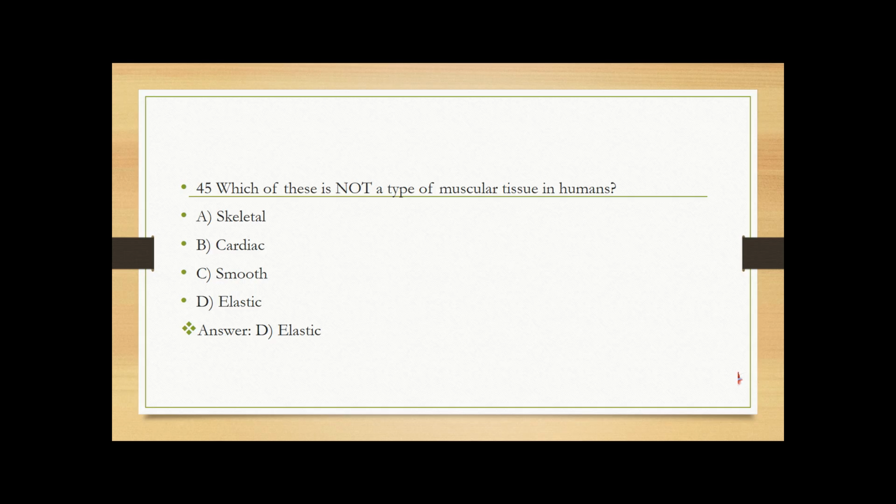Which of these is not a type of muscular tissue in humans? Skeletal, cardiac, smooth, elastic. So the answer is elastic. Humans have skeletal, cardiac, and smooth muscles, not elastic.